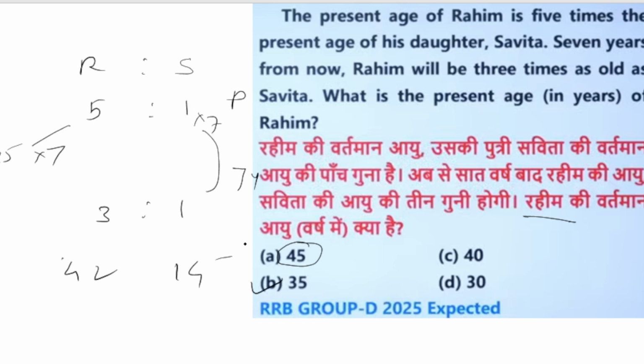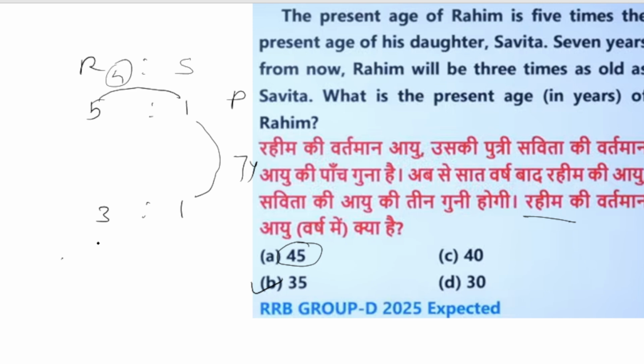By using the options we can save time, but the same problem can be solved by the normal method also. If you don't want to go with the options, you can go with the normal method. Here the gap is 7 years. First we have to make this gap equal. The difference is 4, so we multiply by 4 and get the new ratio: 4 times 3 is 12 and 4 times 1 is 4. This is our new ratio after 7 years.